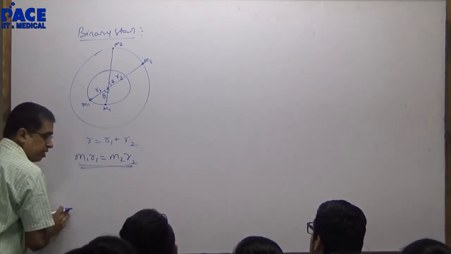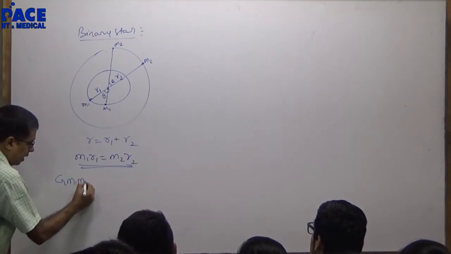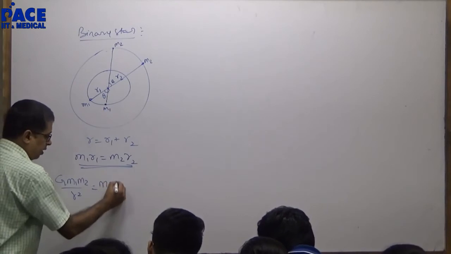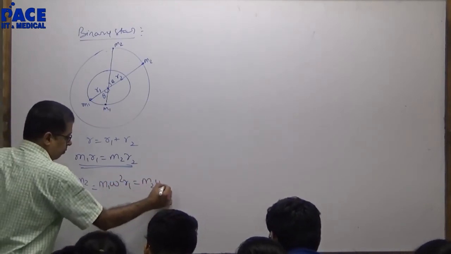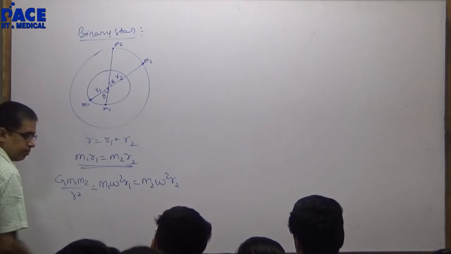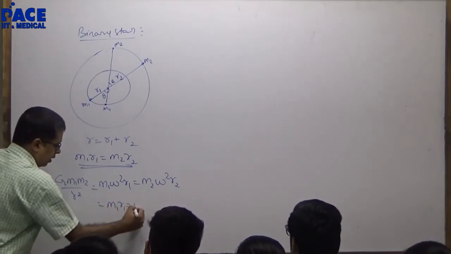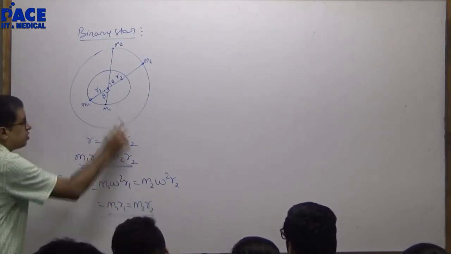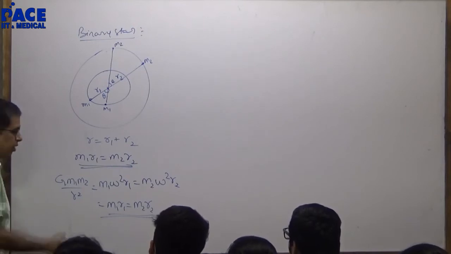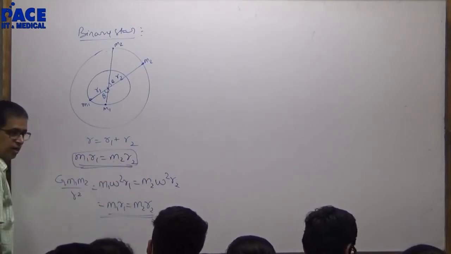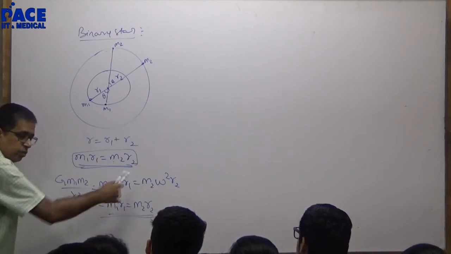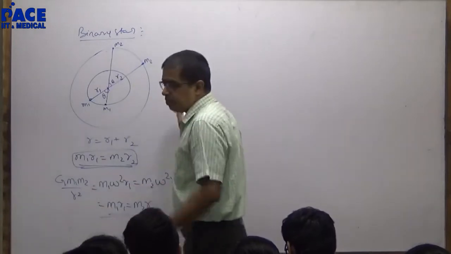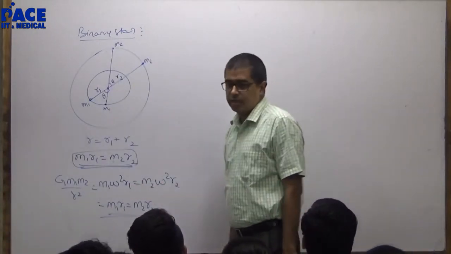Another way of proving this is G M1 M2 by R square will provide the required centripetal force: M1 omega square R1, M2 omega square R2. This will give M1 R1 is equal to M2 R2. Omega is the same because the angular displacements are the same. So either I can justify this using center of mass or I can justify it using force of gravity. Now, way back JEE people asked you to calculate the angular momentum here.